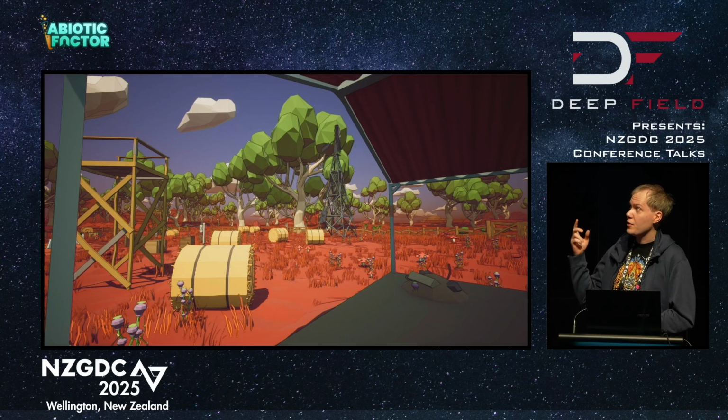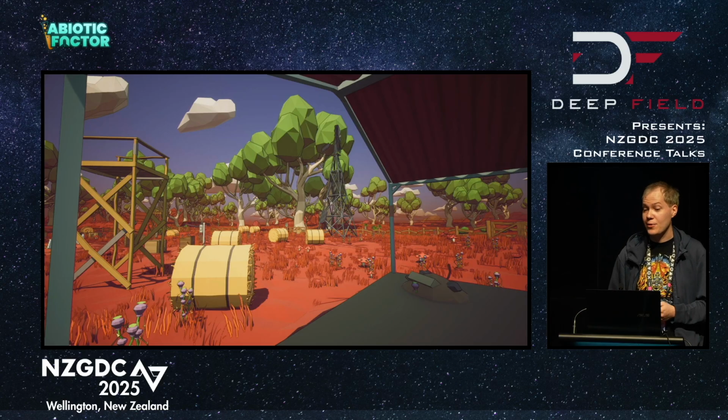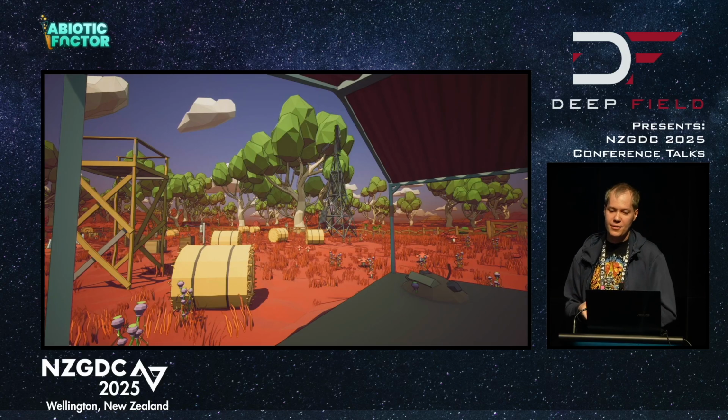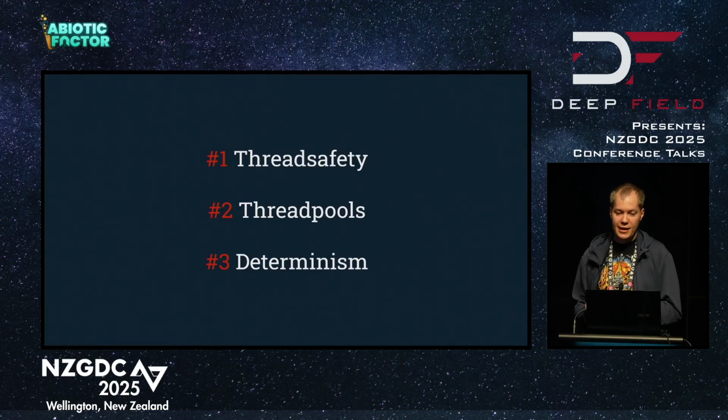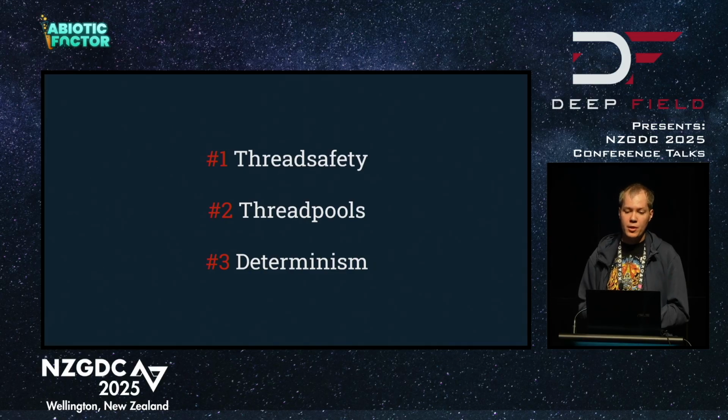On the side, I also work on an open world survival game, Planetation, as you can see here. And given the genre, open world survival game, it's also led me to touch pretty much every part of the engine. So I'm a bit of a programming generalist at this point. But today I'm here to give a very specific talk about multi-threading. So I'm going to cover three core topics in a moment: thread safety, and then thread pools, and then determinism.